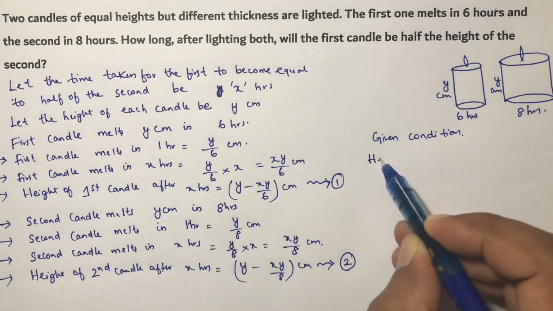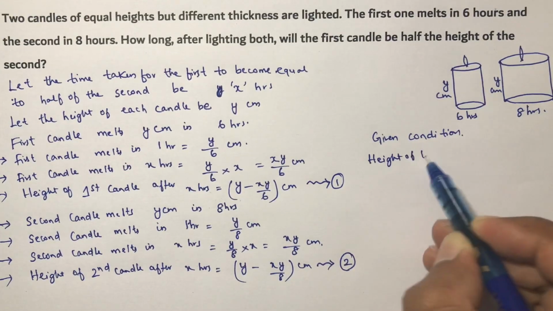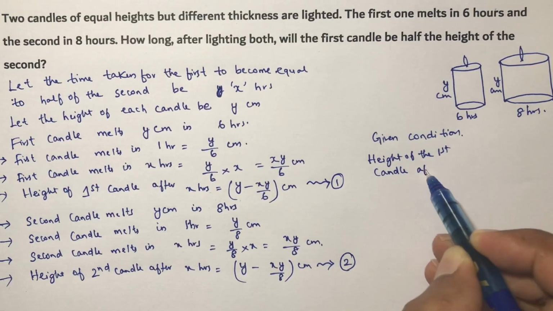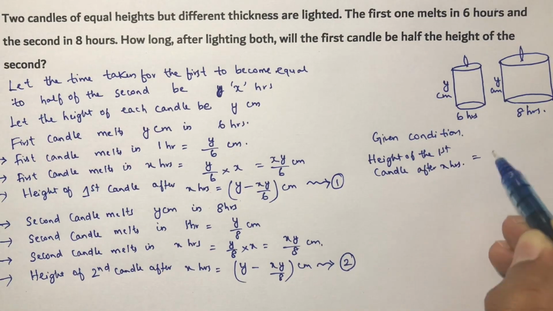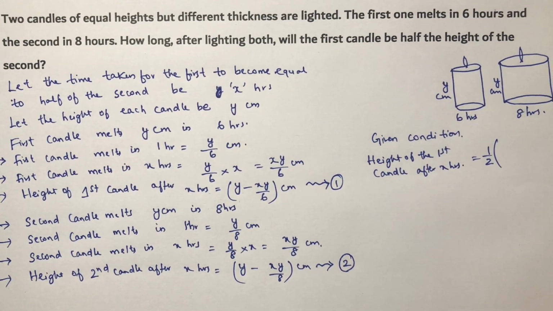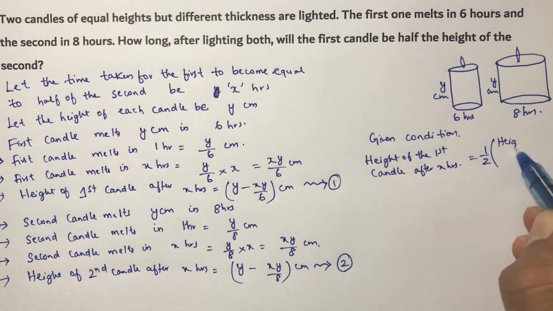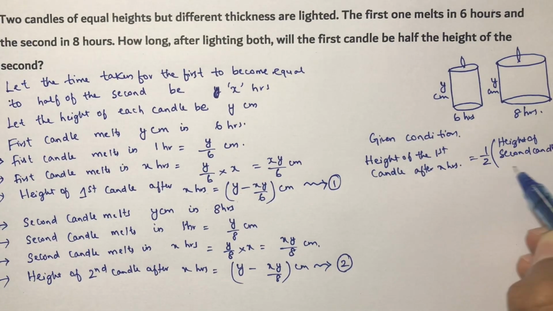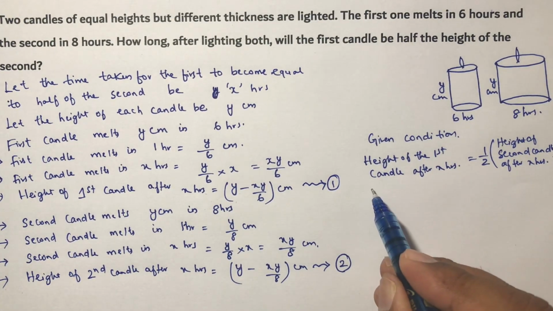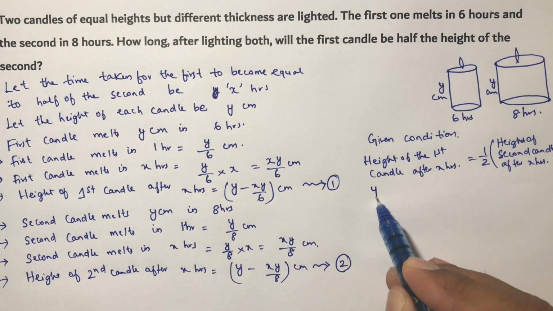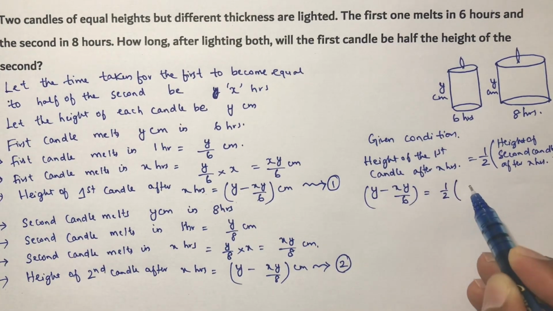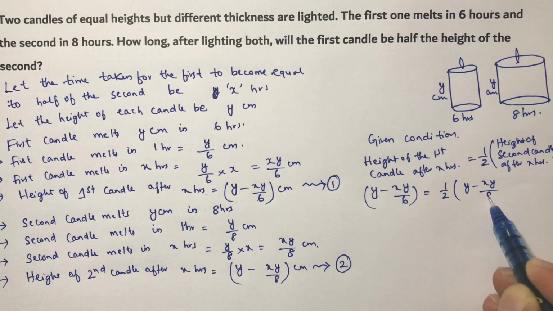So y minus xy by 6 is half of y minus xy by 8.